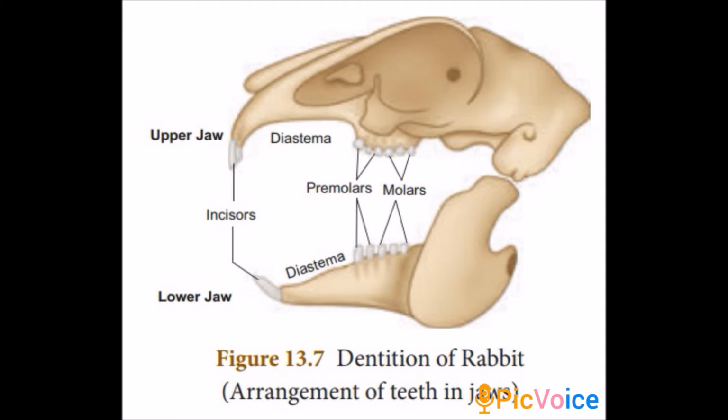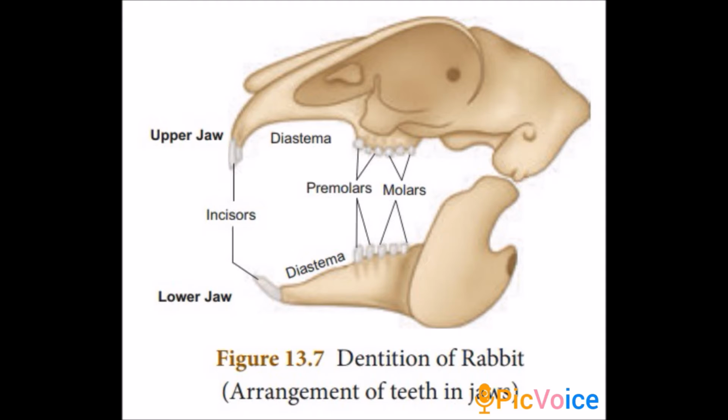So, next we will see the dentition of rabbit, that is arrangement of teeth in jaws of the rabbit. Here the rabbit's teeth are very hard bone-like structures used to cut, tear and grind the food materials. Rabbit has two sets of teeth. The existence of two sets of teeth in the life of an animal is called diphyodont dentition. Our teeth also show diphyodont dentition.